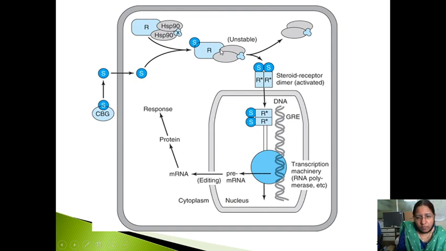Whenever the estrogen binds to the receptor, HSP90 gets dissociated from this steroid receptor complex. This steroid receptor complex cannot go alone, it will bind with another steroid receptor complex. This is known as a steroid receptor dimer. It is a homodimer because it binds to the same thing. Then they go into the nucleus where there will be transcription, formation of mRNA, then proteins, then the response. This is receptor mediated.